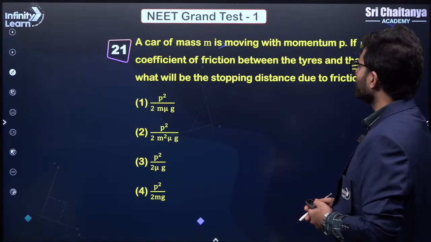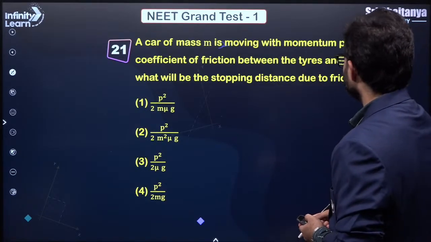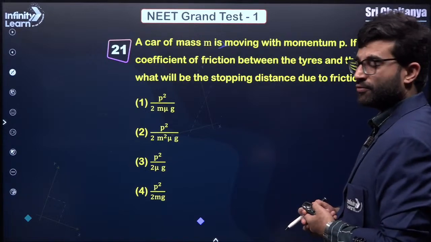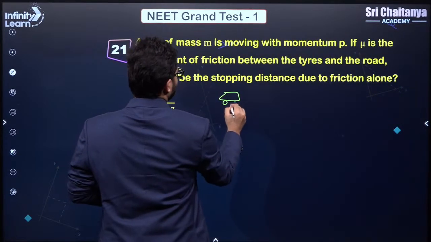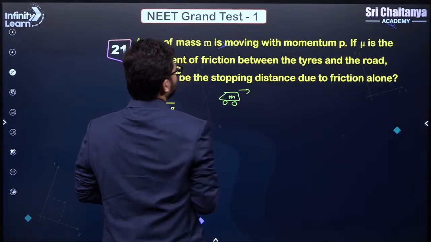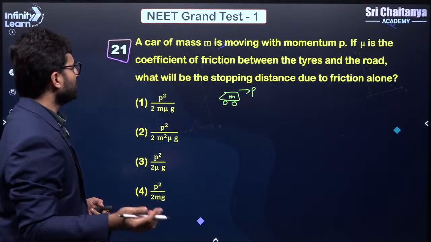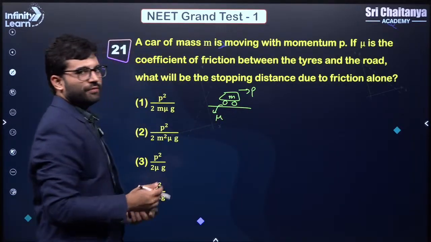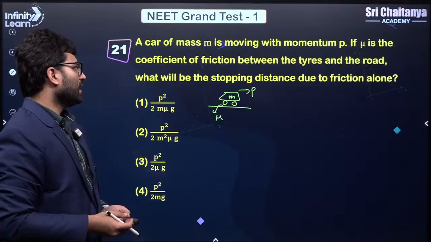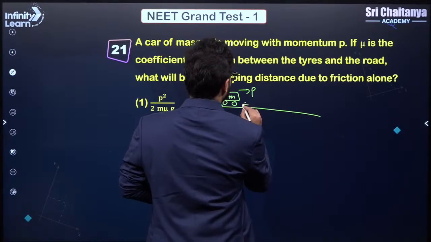Next, a car of mass m is moving with the momentum p. If mu is the coefficient of friction between the tires and the road, what will be the stopping distance due to the friction? So we are running, so I'll be quick right now. So we have a car moving with some momentum p. If mu is the coefficient of friction, what will friction do? It will stop the car, right? And finally the car will stop. So you have to calculate what is that stopping distance.